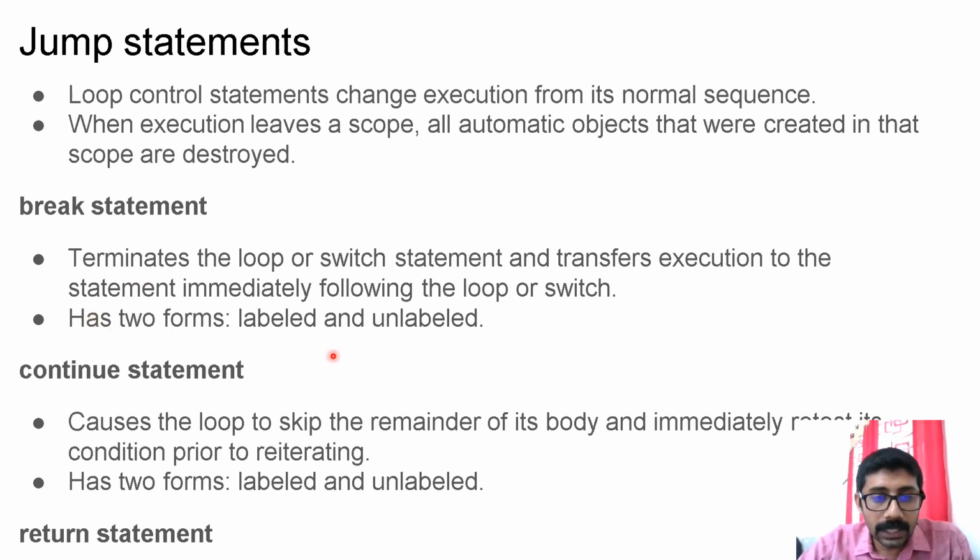Break has two forms, labeled break and unlabeled break. The continue statement causes the loop to skip the remaining of its body and immediately repeat into the condition prior to reiterating. It is to skip the portions below the continue statement, and then the loop will continue with the next iteration. That is the continue statement. Even continue has two forms, labeled continue and unlabeled continue. The third jump statement is the return statement.